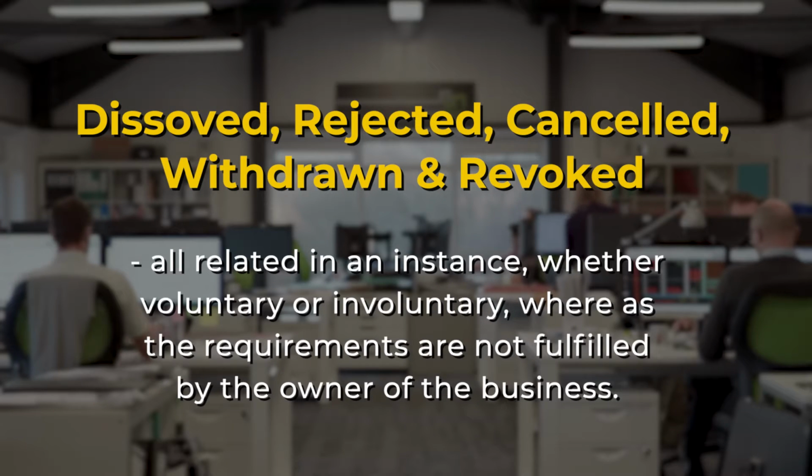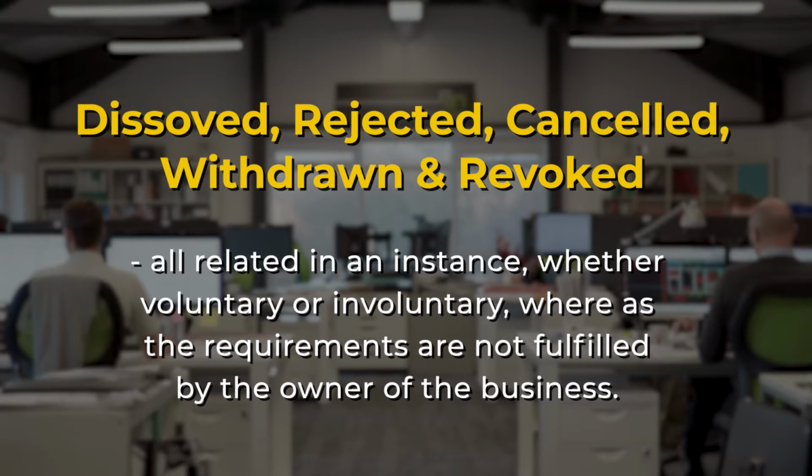These ones right here, dissolved, rejected, canceled, withdrawn, revoked, are all related to something that happened, whether it's voluntary, meaning the owner did it themselves, or something happened and they didn't fulfill the requirements, then that's revoked or rejected. And that's really what you want to worry about and watch. So those are the ones you're looking for. But again, we're going to return something that says, hey, this is inactive or active, based on how we normalize these statuses here.